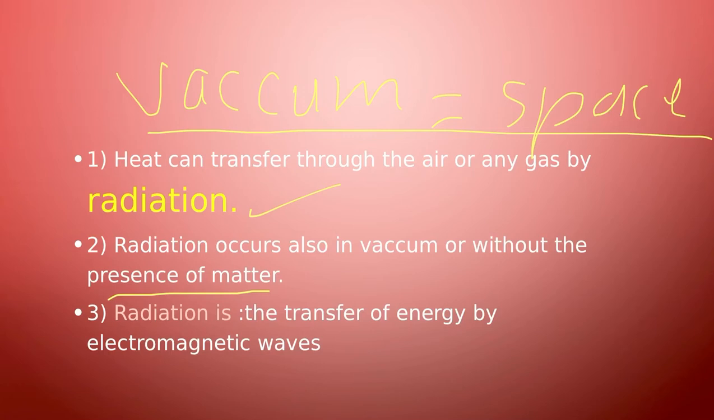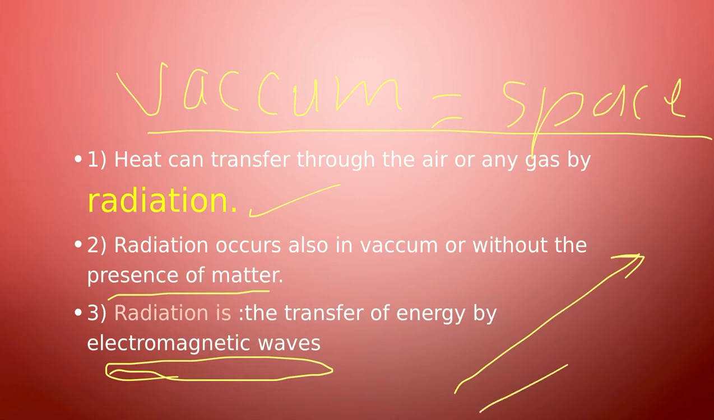What is the meaning of radiation? Radiations are like rays of electromagnetic waves. We are going to talk about electricity later. Electromagnetic waves can travel through space or through vacuum to reach another object.